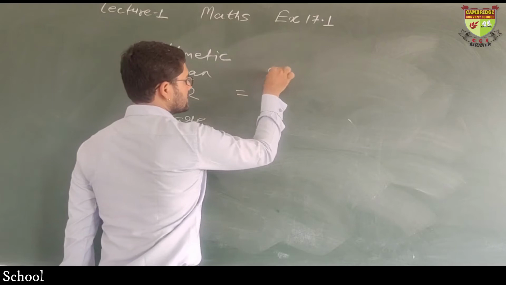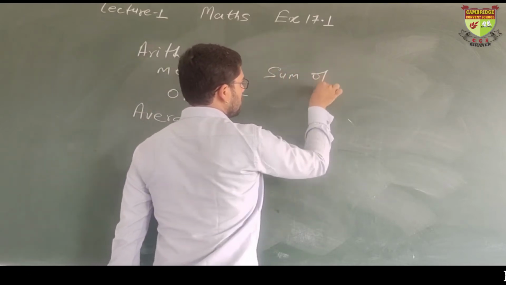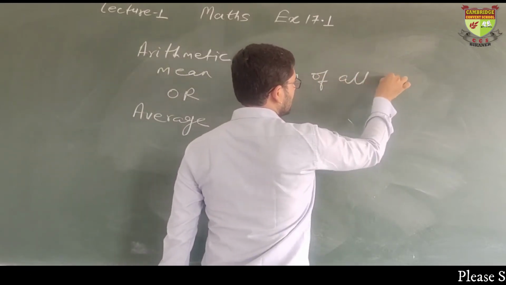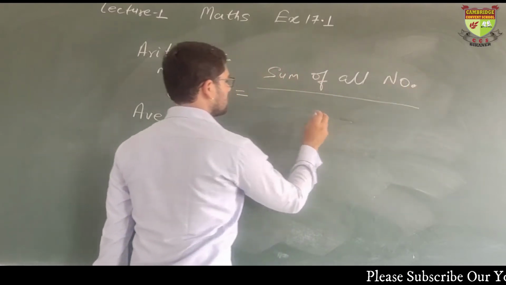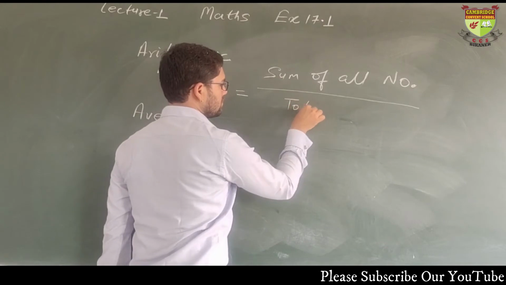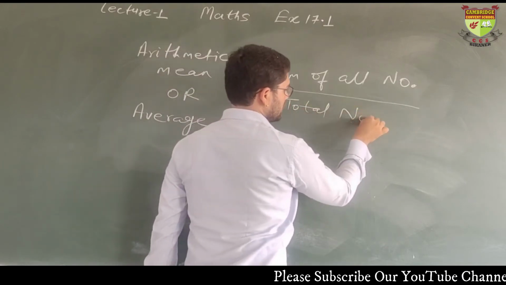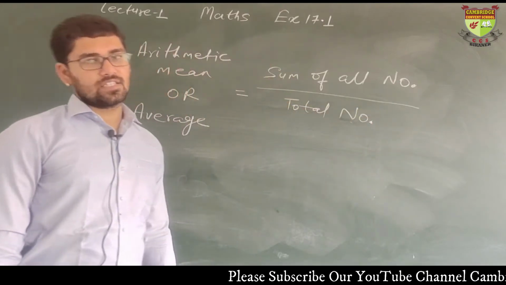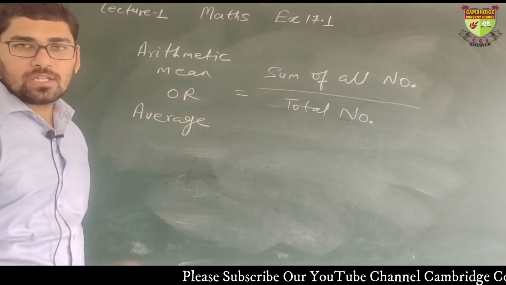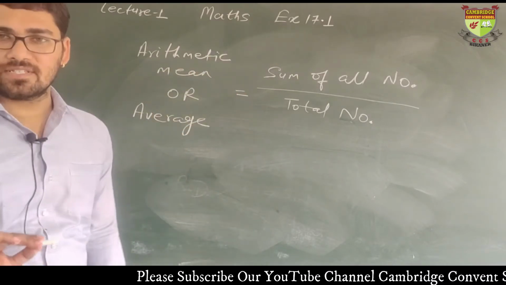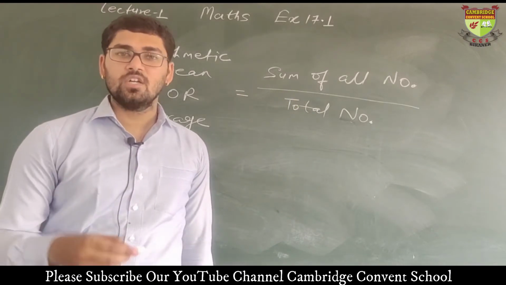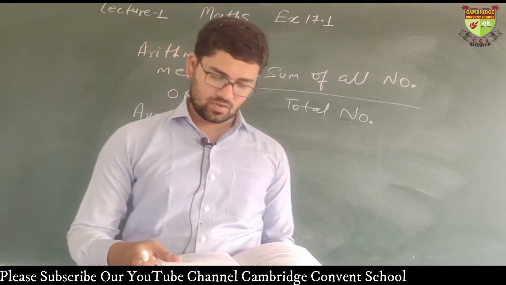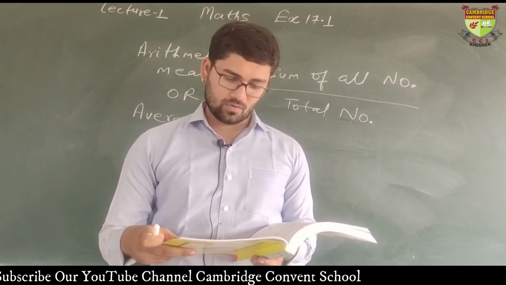The formula is sum of all numbers upon total numbers. How many numbers are there? This is the formula. Sum of all numbers upon how many numbers are there. Fine. So I will solve the first question for you.